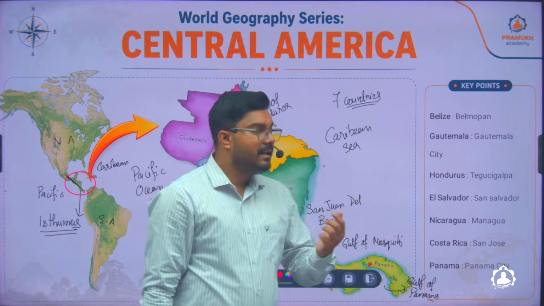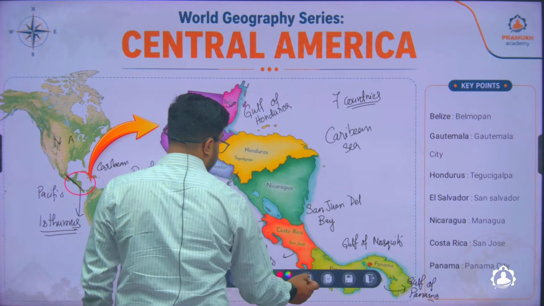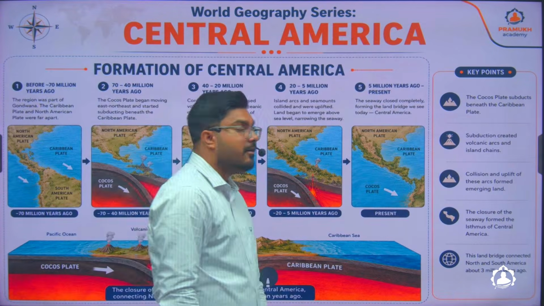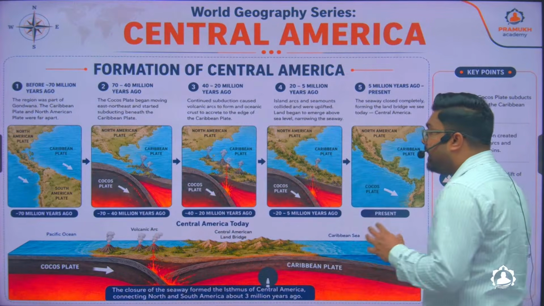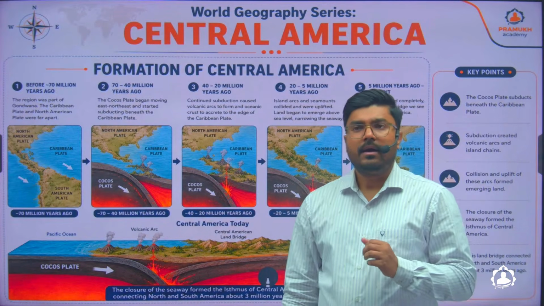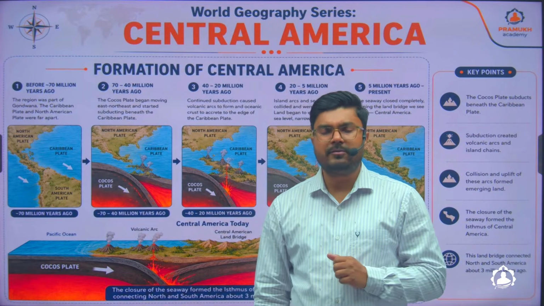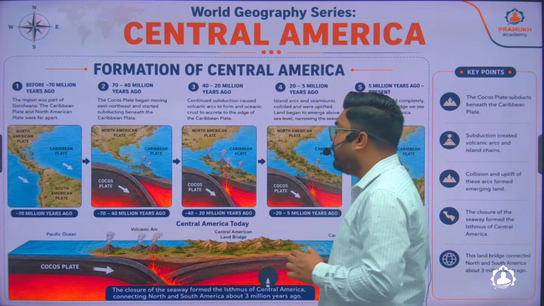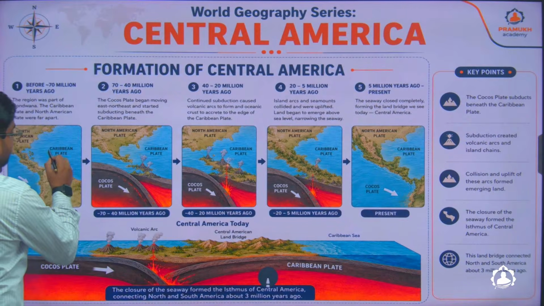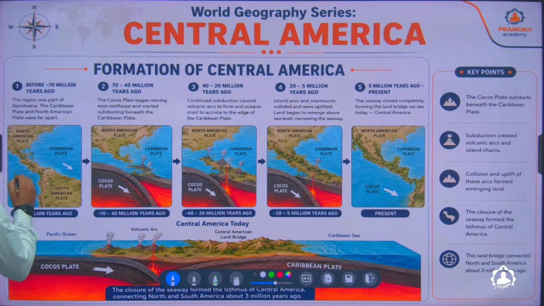And how was it formed? Let us look into the geomorphological history. See, here we are talking about something 5 million years ago. So this particular landmass was formed somewhere around 5 million years ago, not 5 to 6 billion years ago. How was it formed? If you look at the landmass, on this side you will find the Caribbean plate, and on the left of this landmass you will find the Cocos plate.